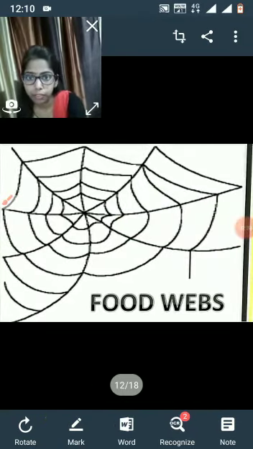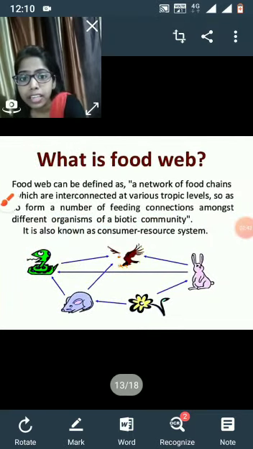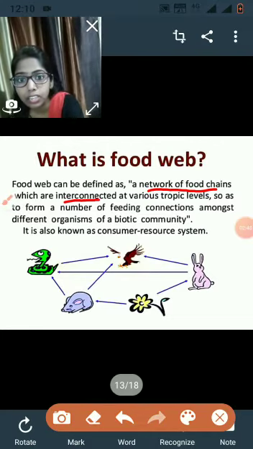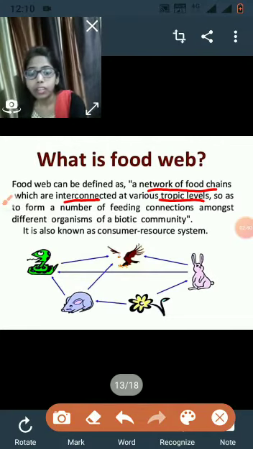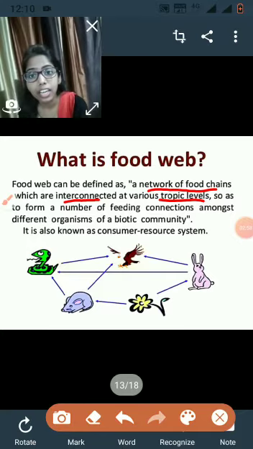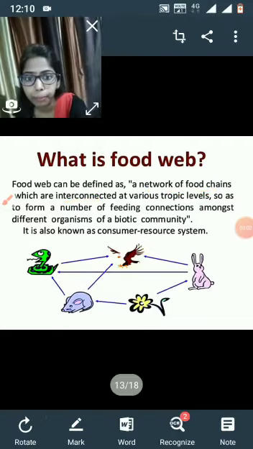Next is the food web. So what is a food web? It is a network of food chains which are interconnected at various trophic levels. Trophic levels are the functional places of an organism in an ecosystem. So when many food chains are interconnected with each other, they form the food web.